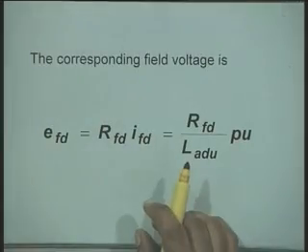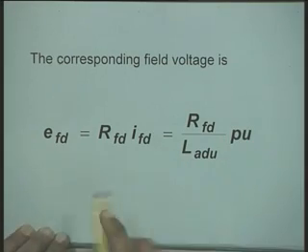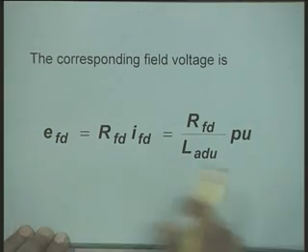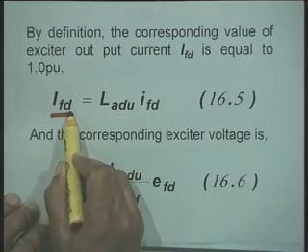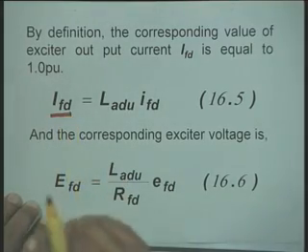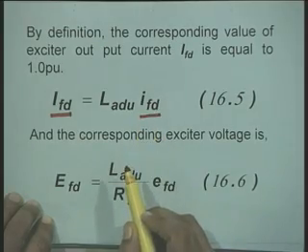We denote the current in the non-reciprocal system by capital IFD. In the reciprocal system we have been using the symbol small IFD.